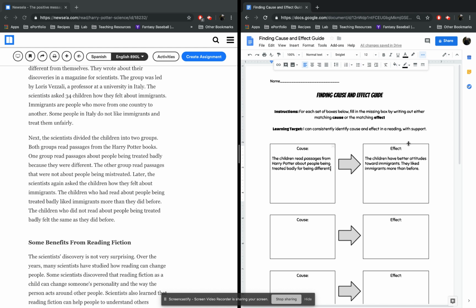Okay. So in a little bit, guys, you are going to be practicing this. That's your next step on your playlist today. When you practice this, I will give you either the cause or the effect, and you just have to fill in the other side. When we do our final assessment, though, you will have to fill in both sides. But for now, for practice, you're only going to have to do one side or the other.